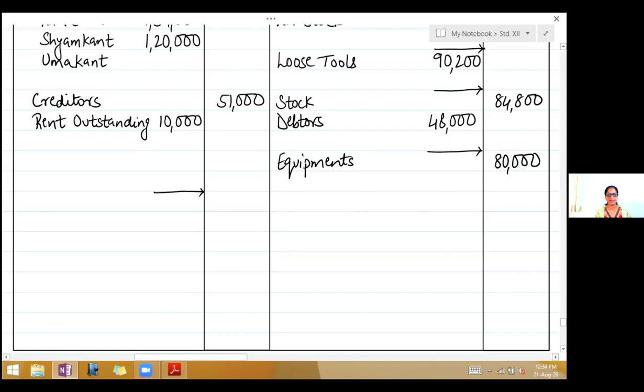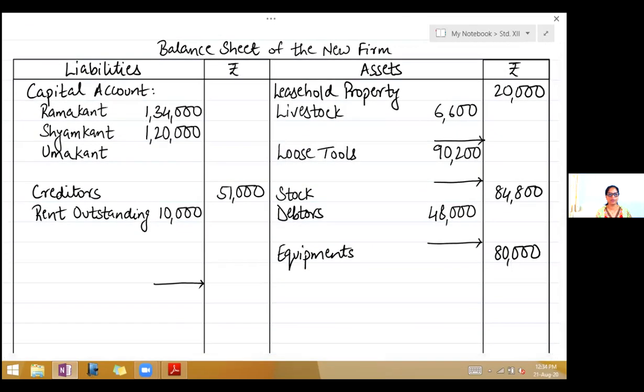And next, second effect, now this is his capital. So on the liability side, we have written capital account. So write 80,000 against Umakant. We've got all three capitals. You can add it and take it to the outer column. It is 3,34,000.